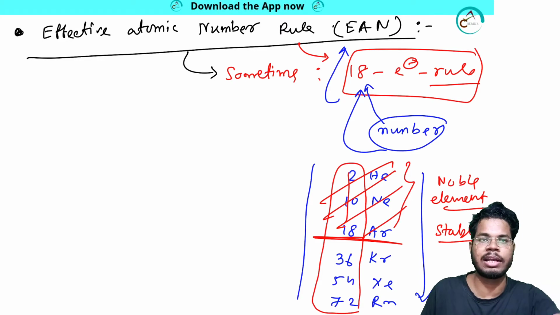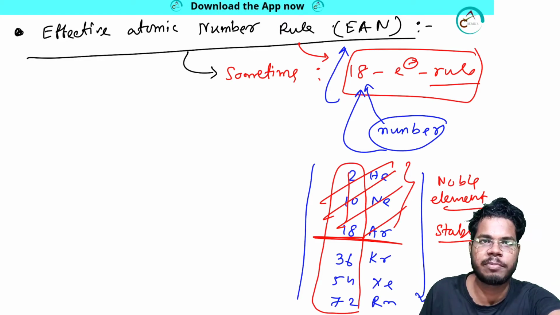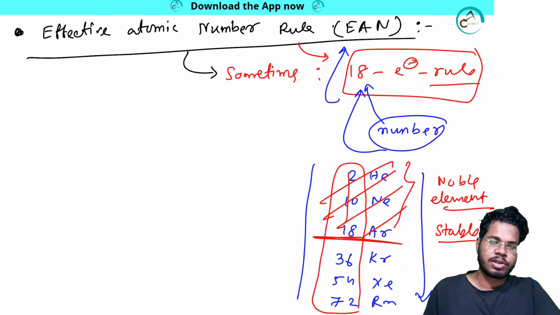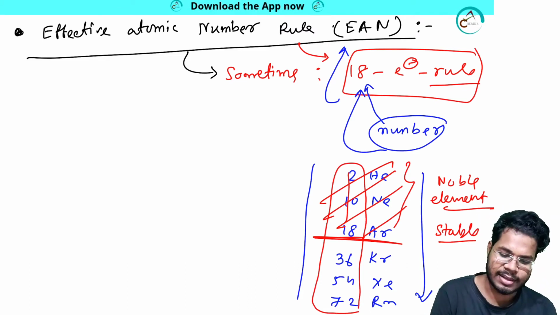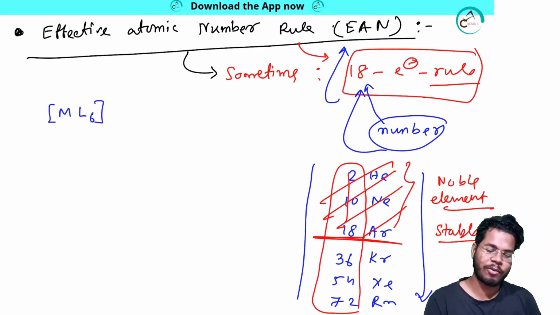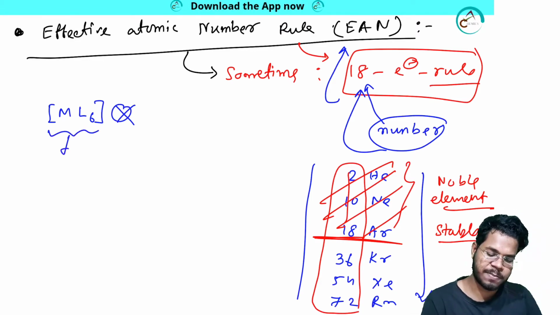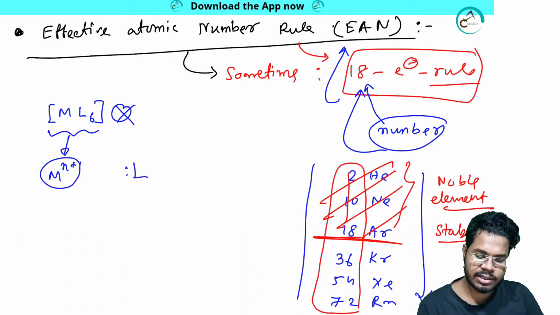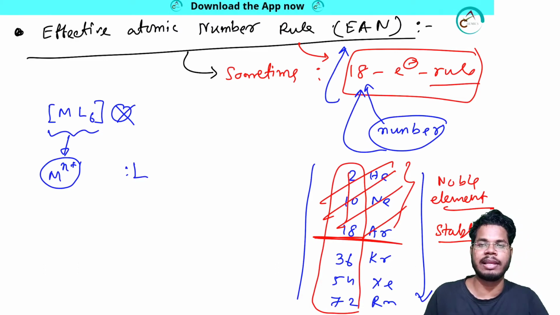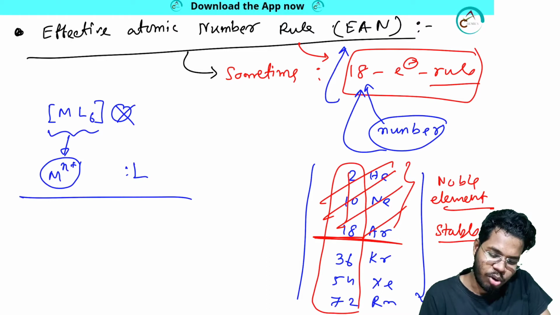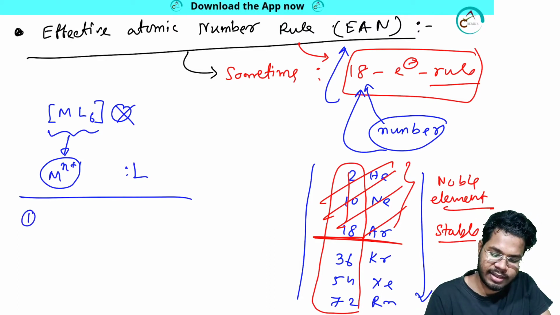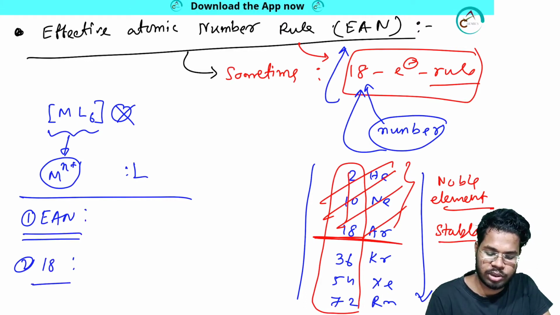So let me take one example for that. Suppose I am taking a general example, for example, metal and ML6. I have nothing to do with the outer part, I will do business with this part only. In this part there is a metal, which has some kind of charge, I don't know what that is. There is a ligand donating an electron pair, right? I will discuss two factors. First, EAN, second, the 18 electron rule. How are these the same, how are these different?